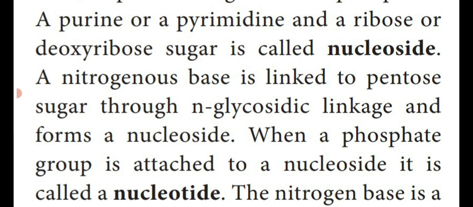Nucleotide is made up of nitrogenous base, pentose sugar and phosphate group. The nitrogenous base present in the nucleotide is divided into two types, purine and pyrimidine. So purine with the sugar molecule or pyrimidine with the sugar molecule is known as a nucleoside.